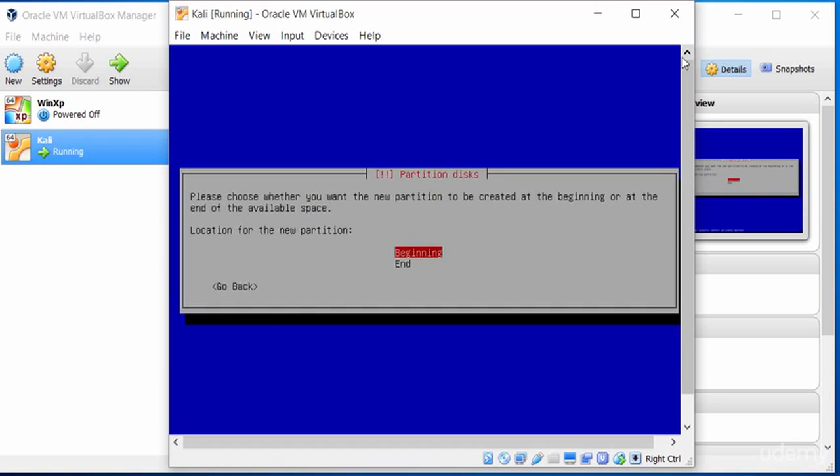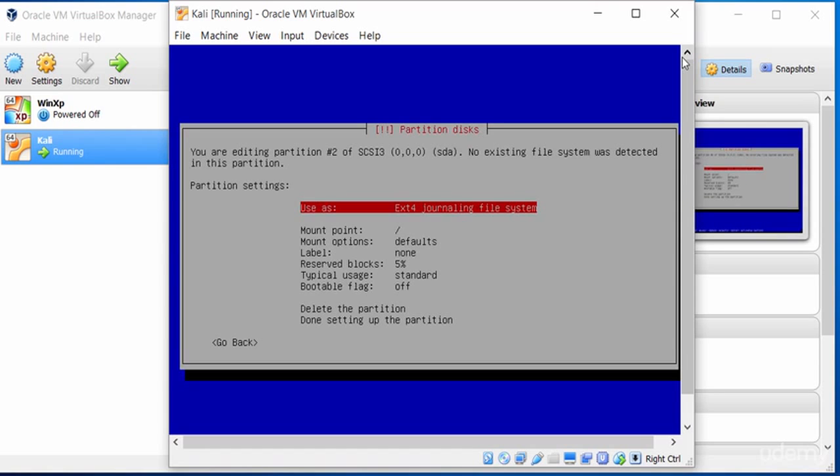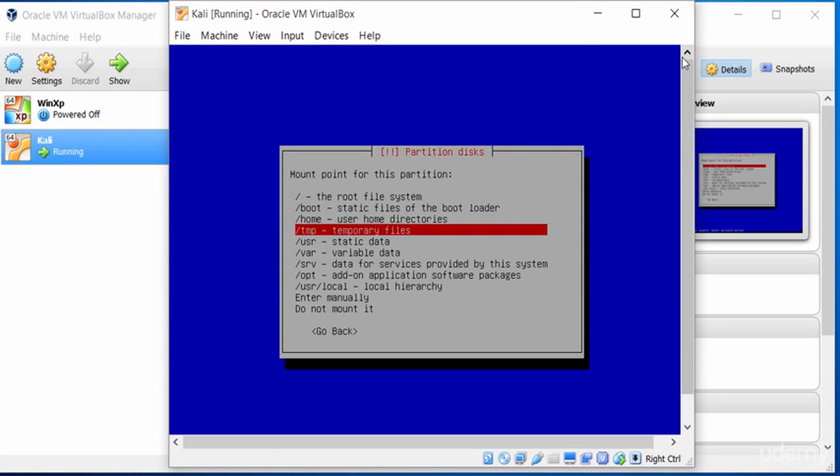So we create another primary partition here. We go into we want to go and set this as a swap partition. So let me just see where that setting is. Let me go into this ext4 journaling file system and make sure I think I'm in the wrong section.